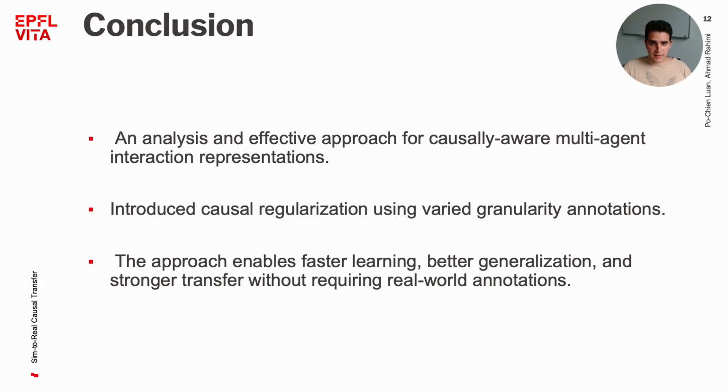To summarize, in this work we did an analysis of causal understanding of recent prediction models and proposed two regularizers to improve any model's causal understanding, which we showed translates into better performance in out-of-distribution scenarios. We also proposed a sim-to-real causal transfer approach, which we demonstrated helps model performance and sample efficiency. Importantly, this can be achieved without requiring costly real-world annotations.